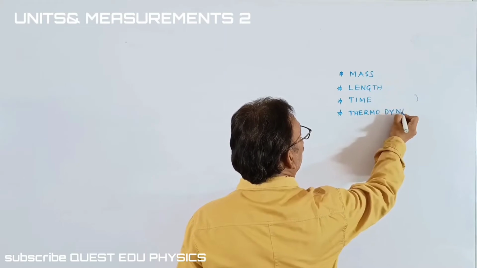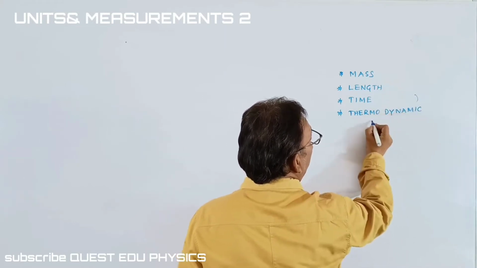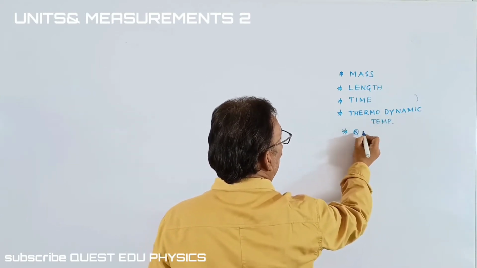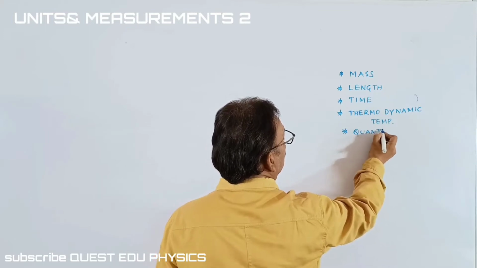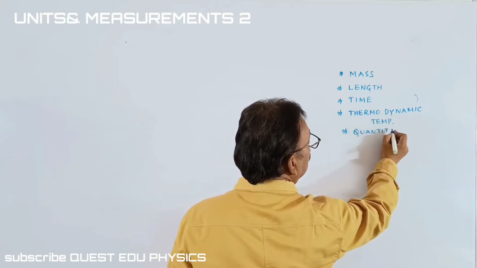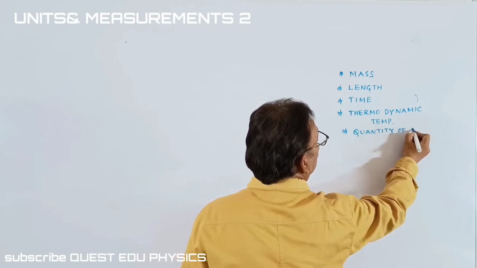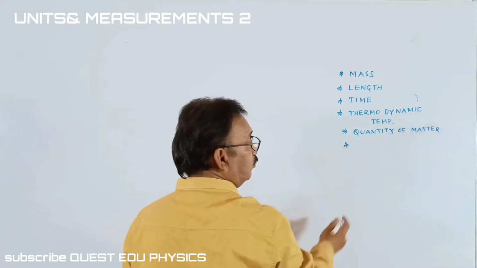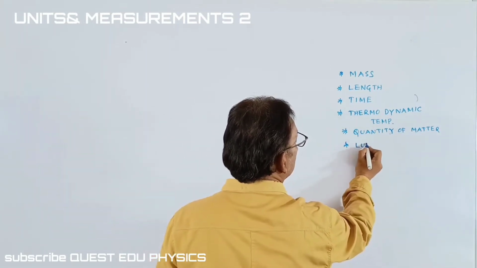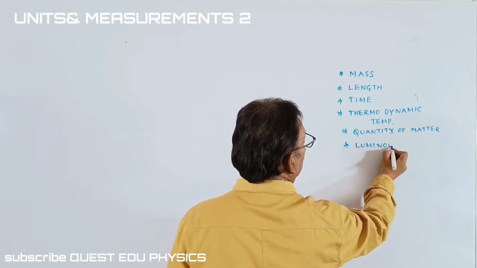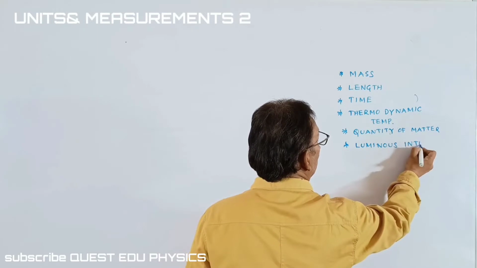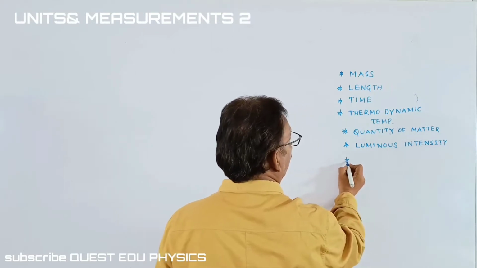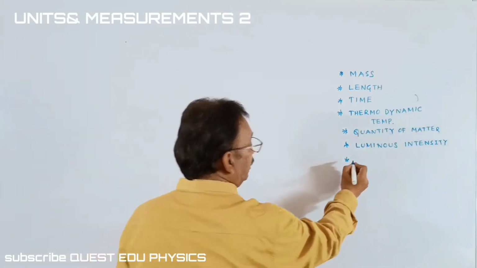Then after, I said it is thermodynamic temperature, and the next one is quantity of matter, and luminous intensity, electric current.